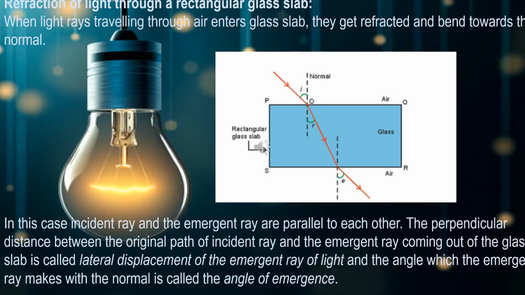Because when you extend the incident ray with the help of your scale, you may be able to see that the emergent ray and the incident ray are parallel to each other. So it shows that the ray is laterally displaced when it comes out of the glass. It is not traveling straight. It gets displaced by a certain amount. That we call lateral displacement.